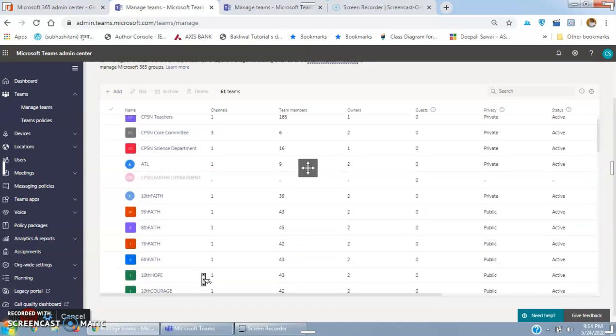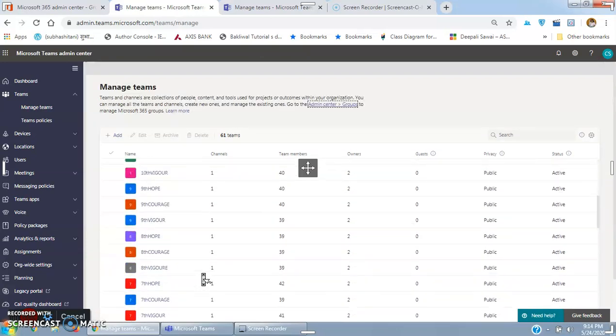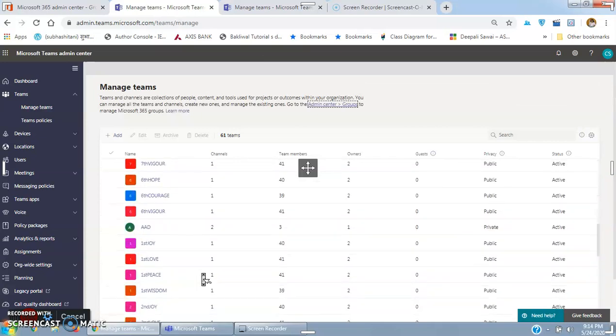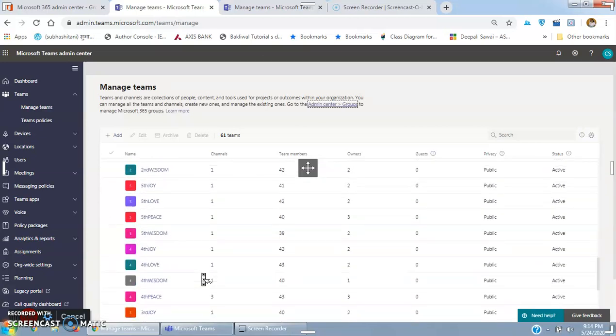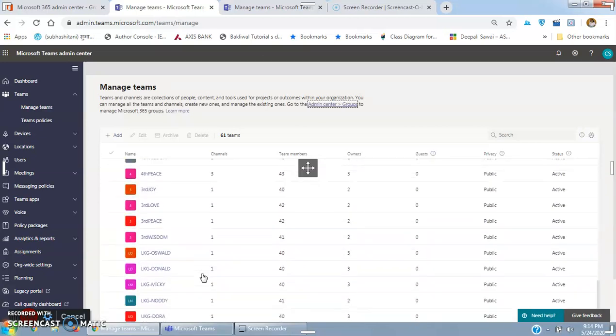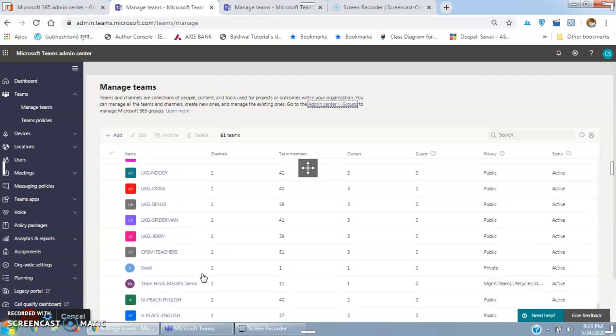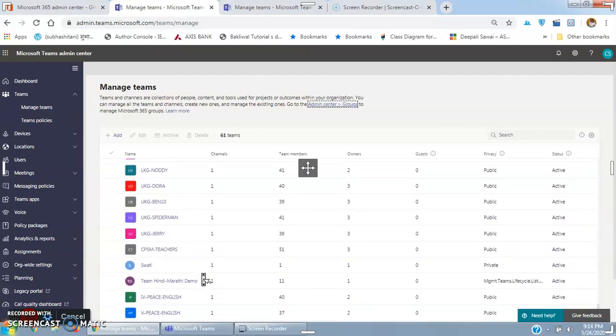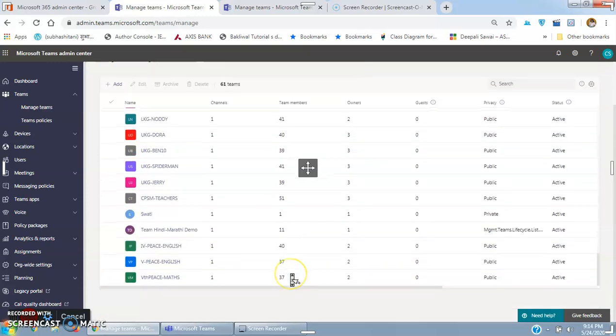Alright. Can you see it anywhere? Otherwise I have to reload it, because that also takes time to get reflected here. Fifth piece maths, dikha na. This is 37. Okay, so now the team is created. So now I'll stop.